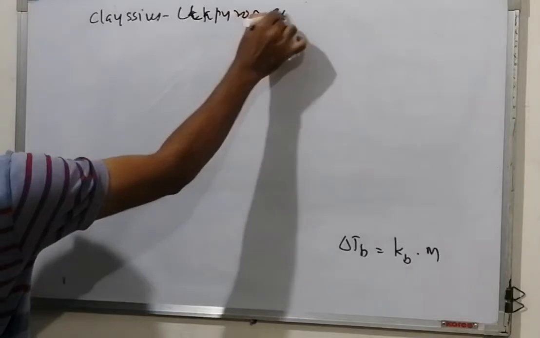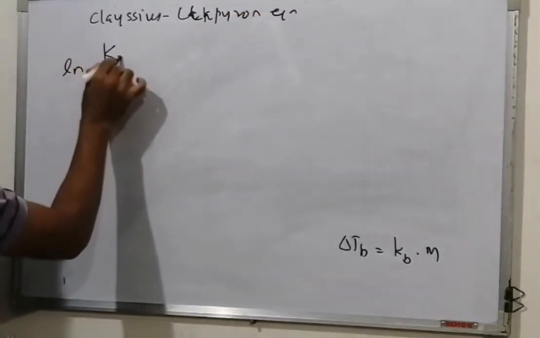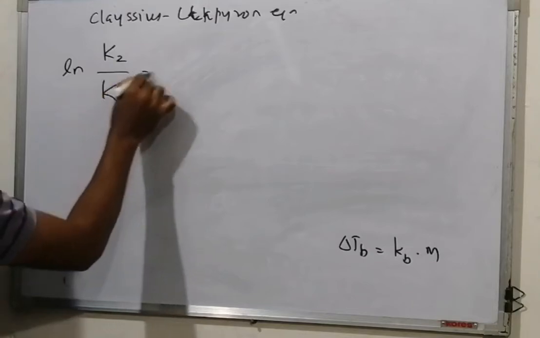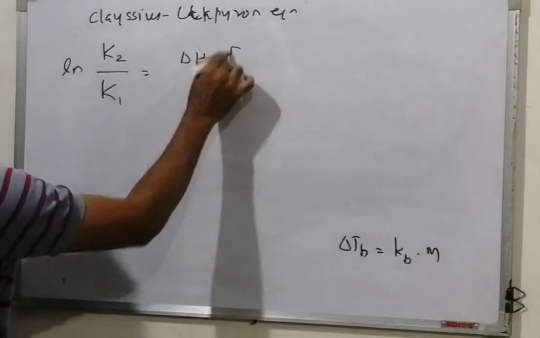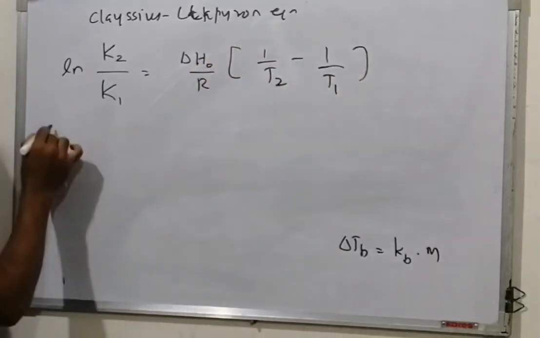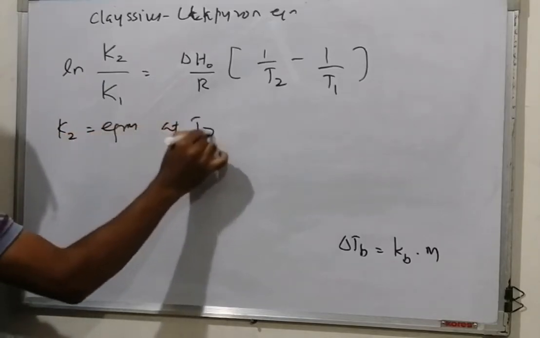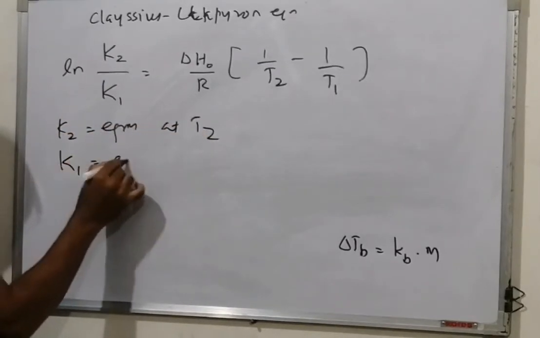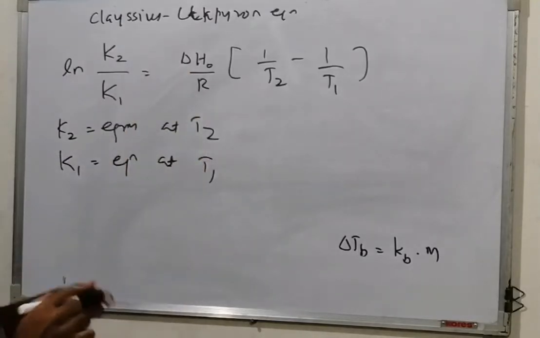The equation is ln K2 divided by K1 is equal to delta H0 by R into 1 by T1 minus 1 by T2, where K2 is the equilibrium constant at T2 and K1 is the equilibrium constant at T1. We have a similar equation in the Arrhenius equation also.